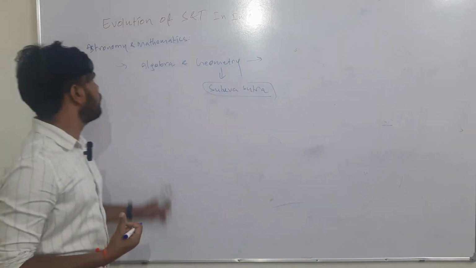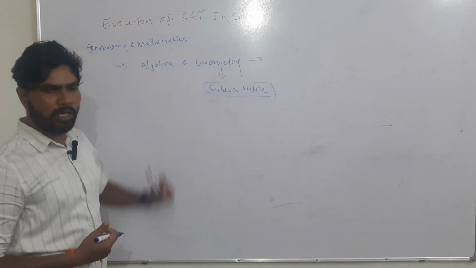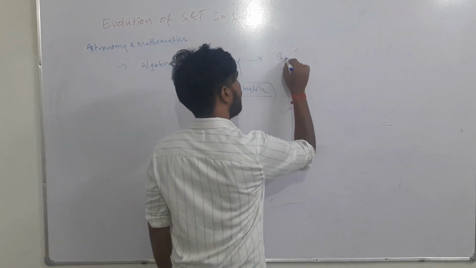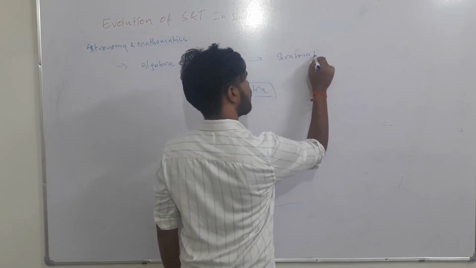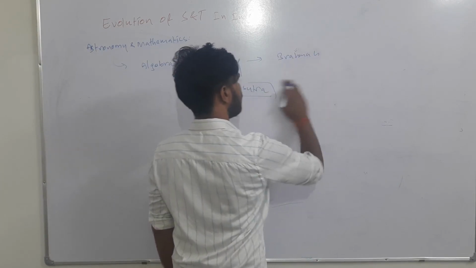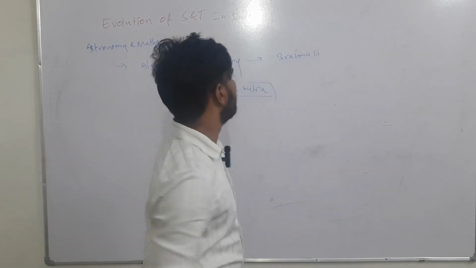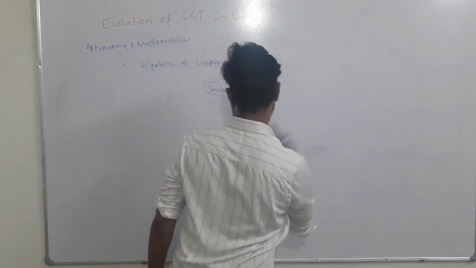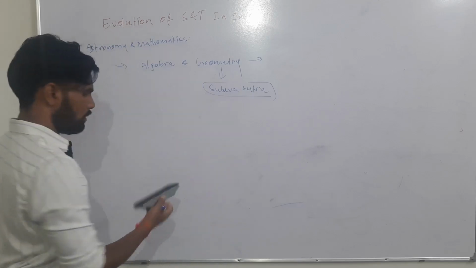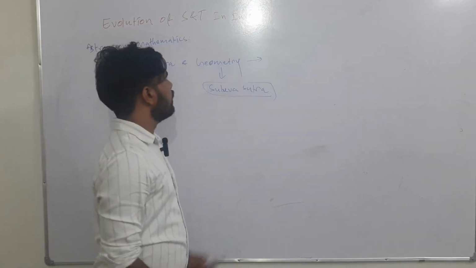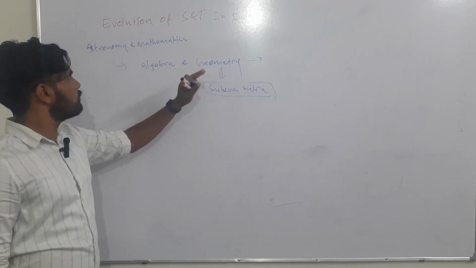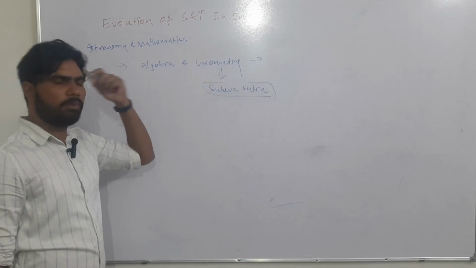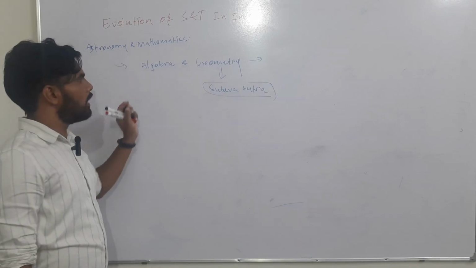Sorry, the example of Brahmagupta was not right, we will remove this example. There was a lot of advancement in astronomy and mathematics, algebra and geometry.